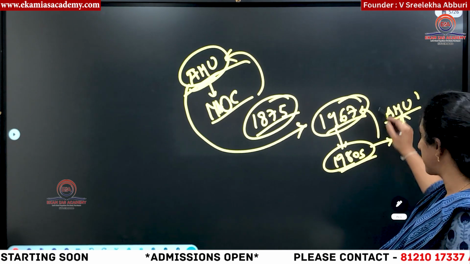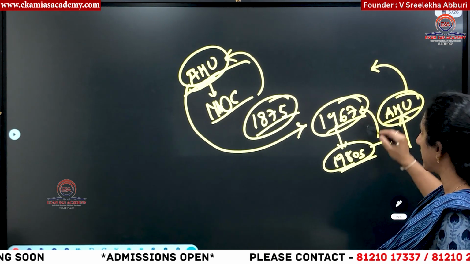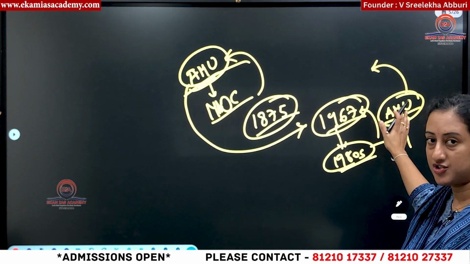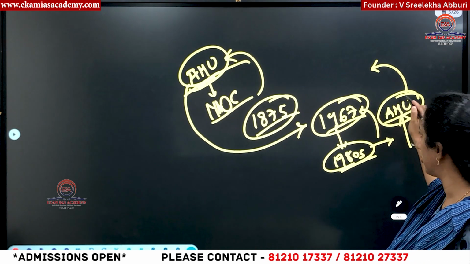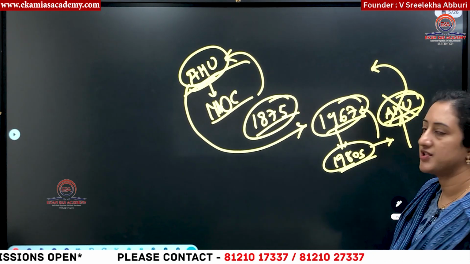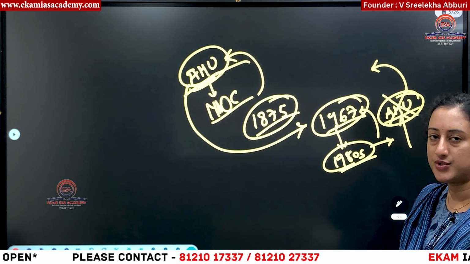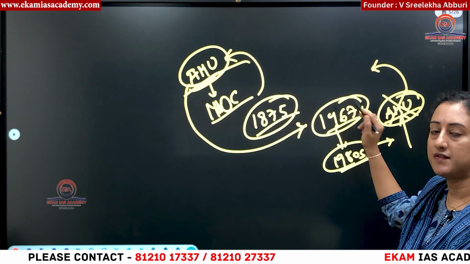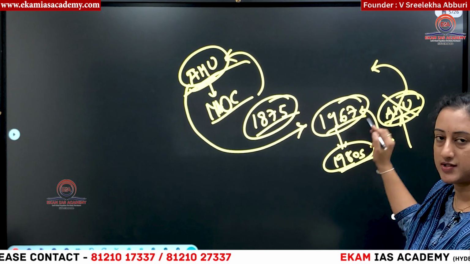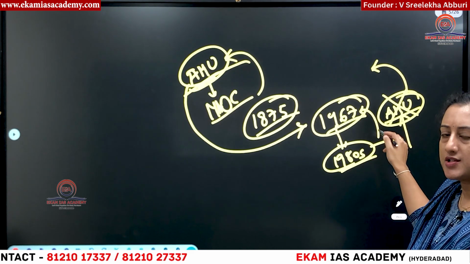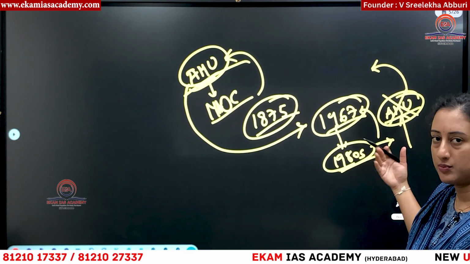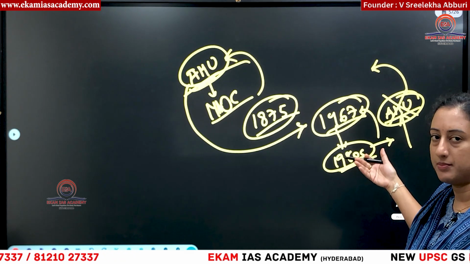This was challenged in the Allahabad High Court. The Allahabad High Court also said Aligarh Muslim University is not a minority educational institution and it cannot grant 50% reservation to minorities, especially Muslims. This caused some uproar among Islamic people and the Muslim community.